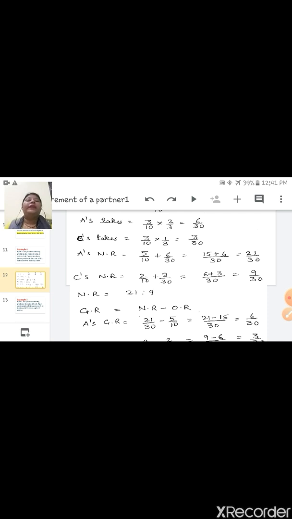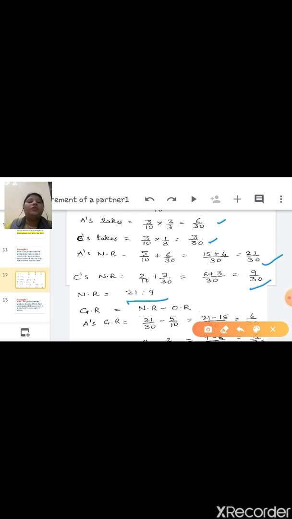A takes 3/10 into 2/3, which is 6/30, and C takes 3/10 into 1/3, which is 3/30. Now A's new ratio: 5/10 is the old ratio, add 6/30, and it is 21/30. Next is C's, 9/30. Now the new ratio is 21:9. We have already done this.